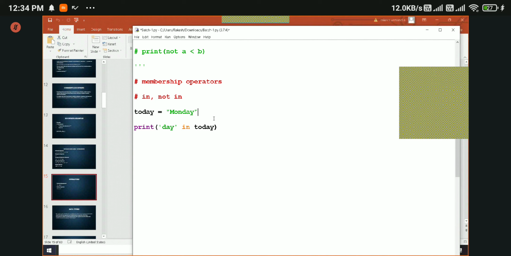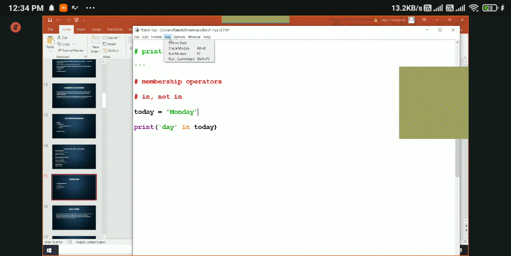So for now, let us first go with it: whether it is single quote or double quote, it is a string. There is no restriction, you can use single quotes or double quotes. So what we want to check is whether this string, day, is present or not in this variable called today that has a value of Monday, right?